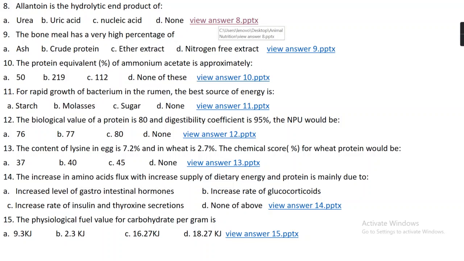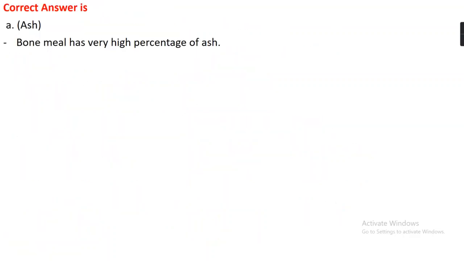Question number 9. Bone meal has a very high percentage of option A ash, option B crude protein, option C ether extract, option D nitrogen free extract. The right answer is option A, ash. Bone meal has a very high percentage of ash.